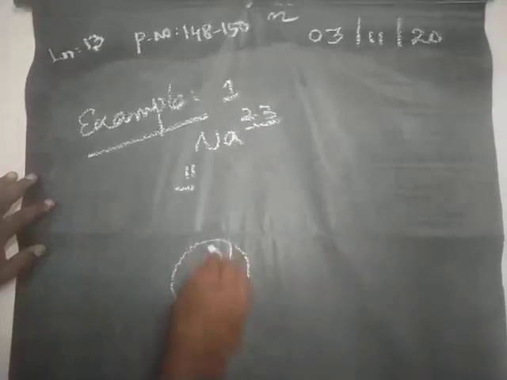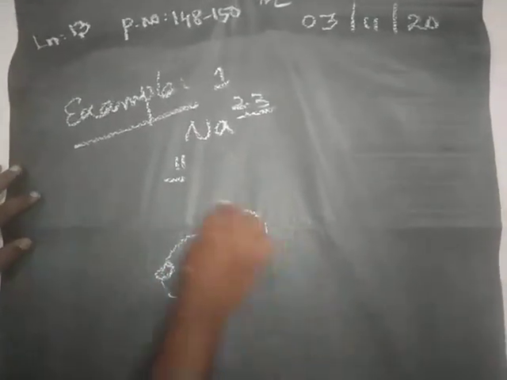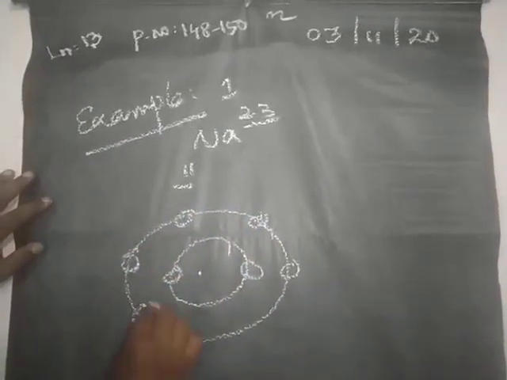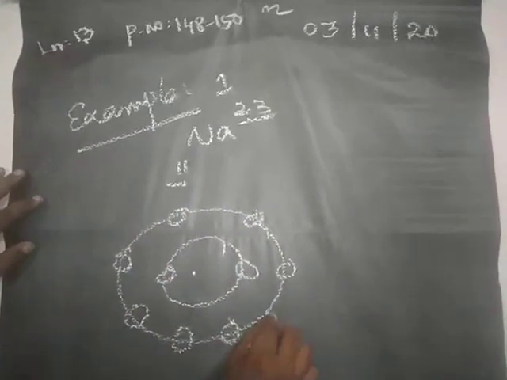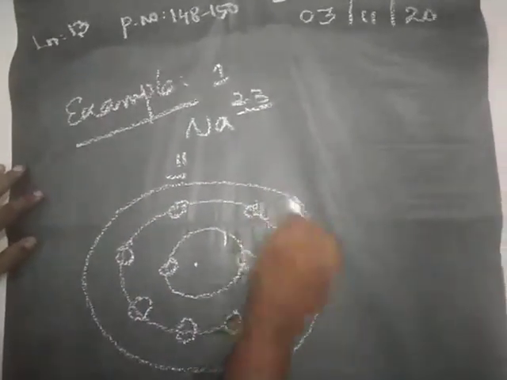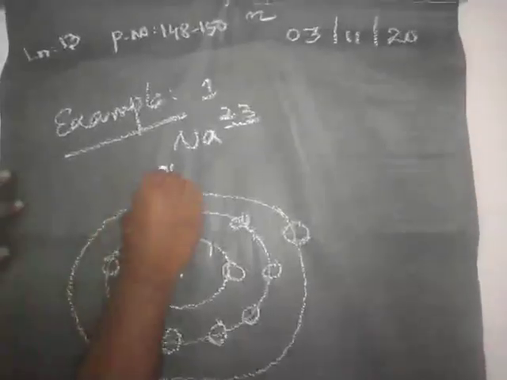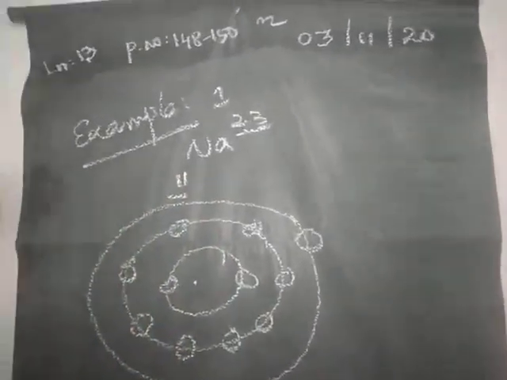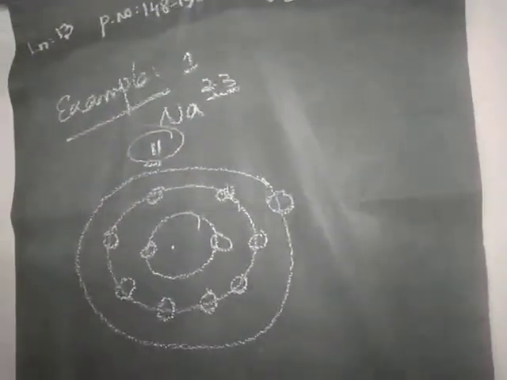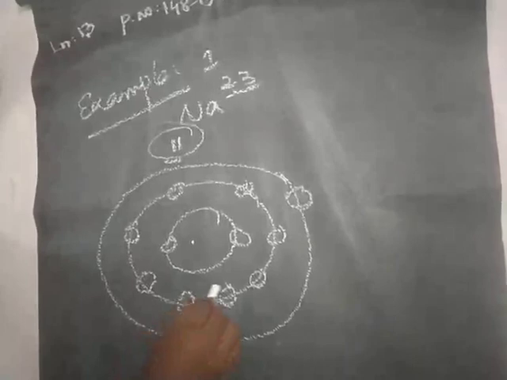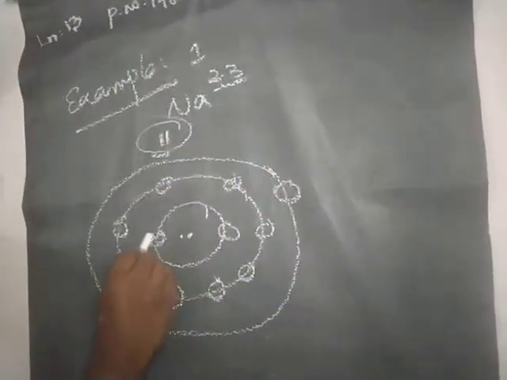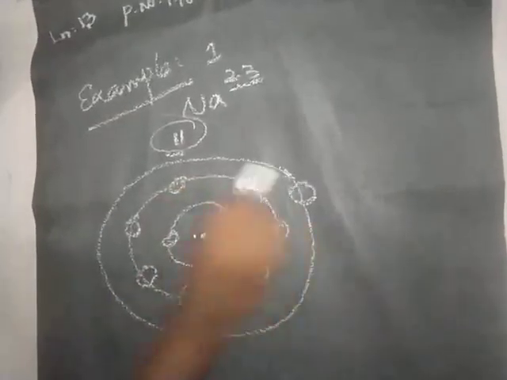Two electrons in the first shell, then 8, and the remaining outermost shell has only 1 electron. The atomic number 11 is nothing but the number of protons or electrons. Total how many electrons are present here? 11 electrons. First shell 2, next 8, then 1.